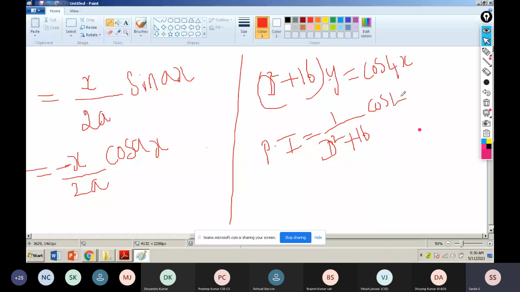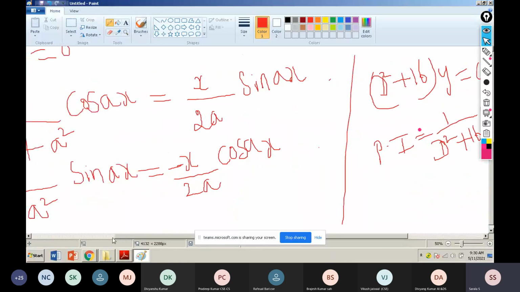My condition is D squared equal to minus a squared, and my a value is 4, so minus a squared means minus 16. If I substitute minus 16, my denominator will become 0. Which format does it look like? It looks like this format.